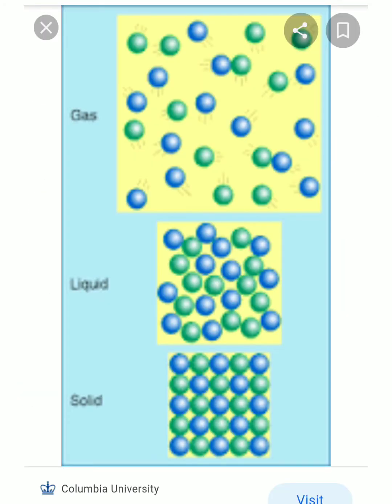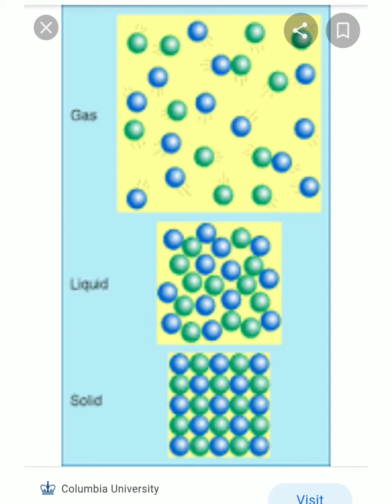What are the differences between them? Solid has a definite shape, but liquid and gas do not have any shape. They acquire the shape of the container in which they are contained.